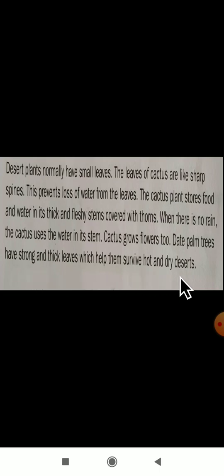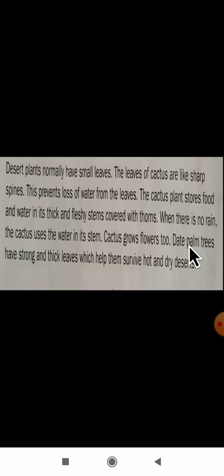and dry deserts. Dear students, what are the features of deserts? Deserts are very hot and deserts receive less rainfall. Okay, then which plants will grow in deserts? Like a cactus, and one more they have given here, date palm. These trees will grow in a desert area.